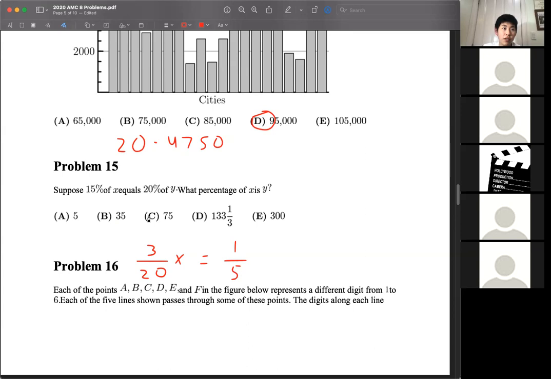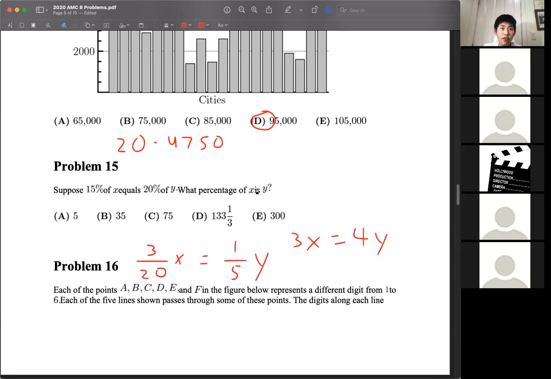So what I've done is I've just simplified these percentages down to the simplest fraction. And now what we're going to do is remove these denominators by multiplying by 20 on both sides. So then what we get is that 3x equals 4y.